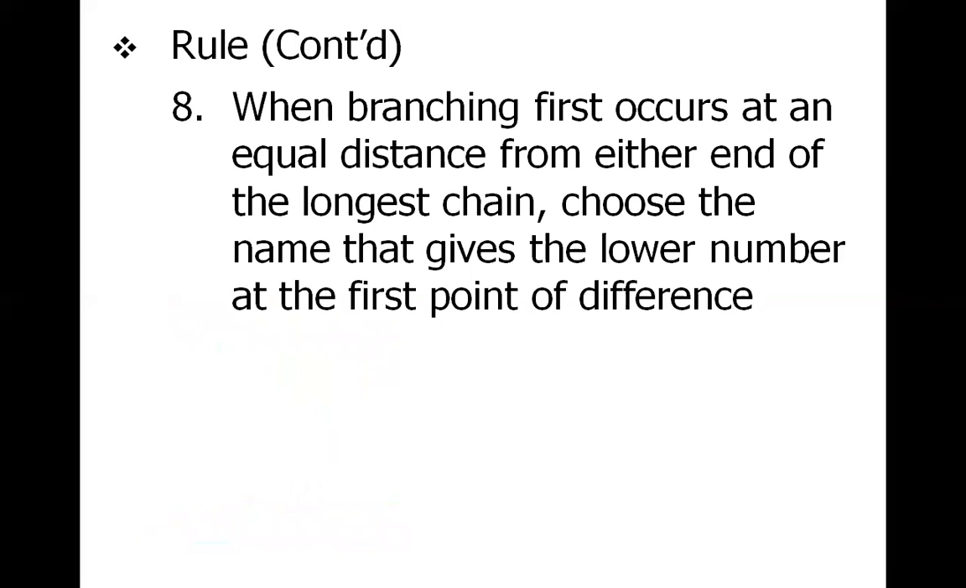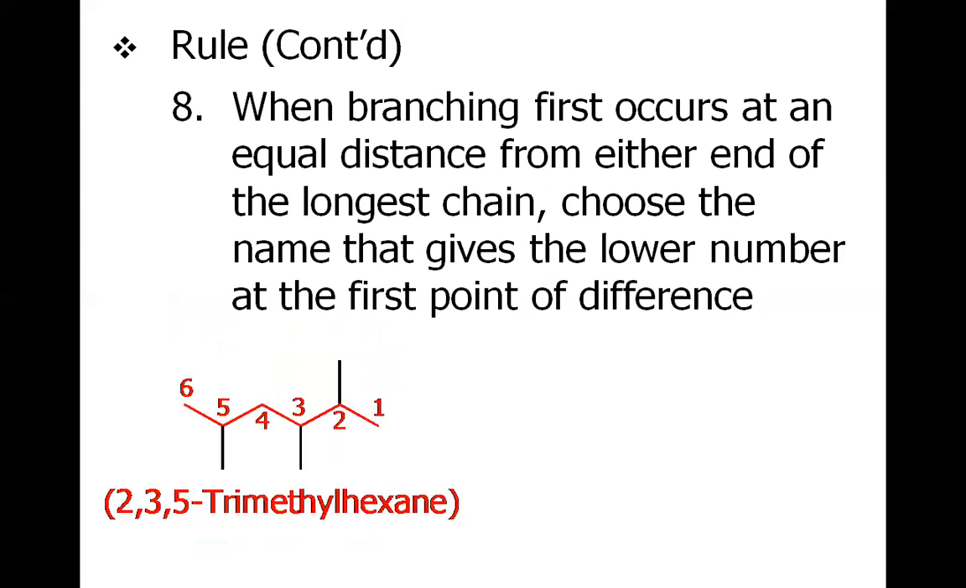When branching first occurs at an equal distance from either end of the longest chain, choose the name that gives the lower number at the first point of difference. What does it mean? It means that although the first substituent is at position number 2, whether you count from the left hand side or from the right hand side, the next substituent will come nearer if you count from the right hand side.